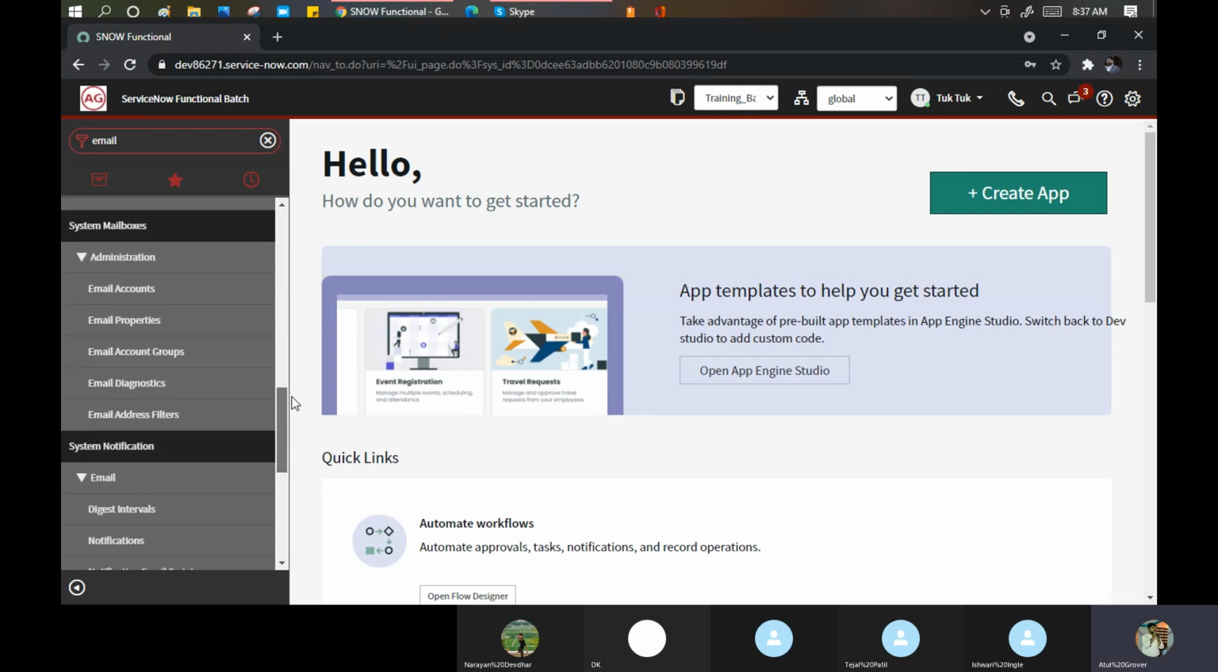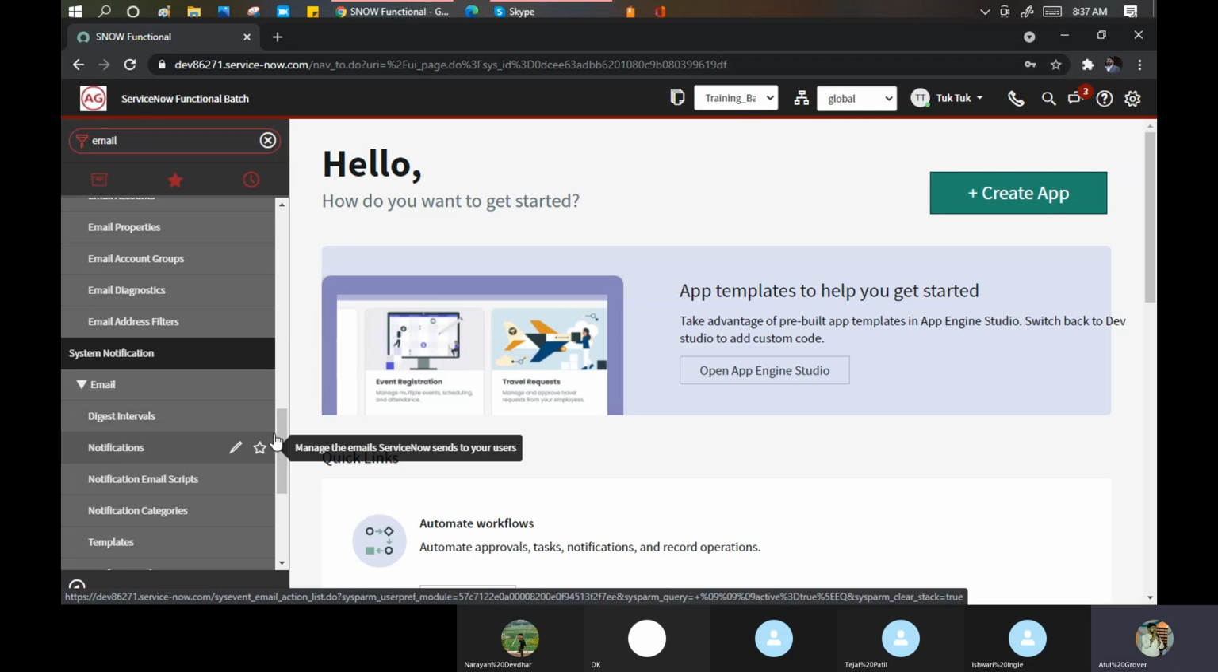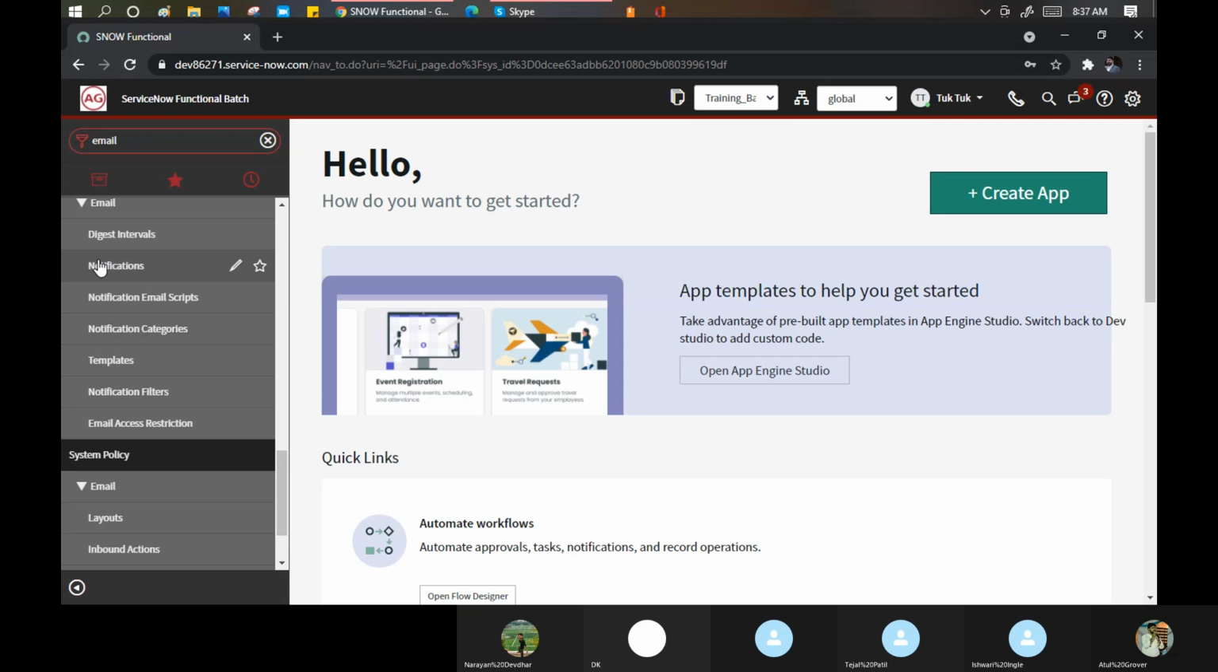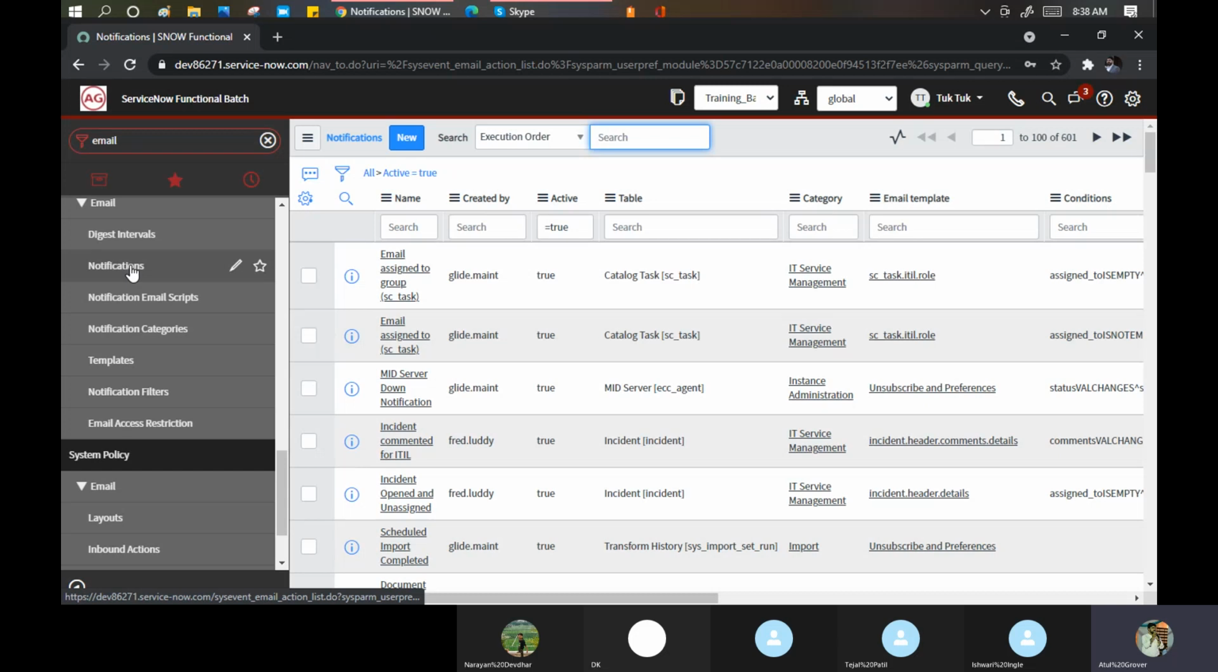Okay, properties are done. Now system notification, and the notification. Let's come to this part. I click on this particular notification. This is the place where we are going to configure our emails: who the email should go to, on which condition, and on which parameter the email will be triggered. Also on which table the email is going to be triggered. Remember, tables are important here. You need to define on which table this email will go out and trigger.